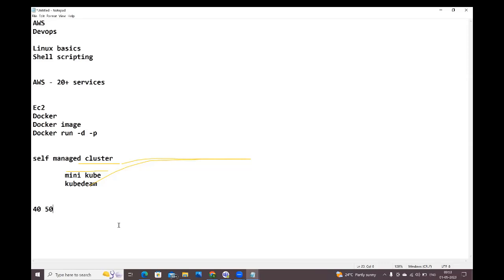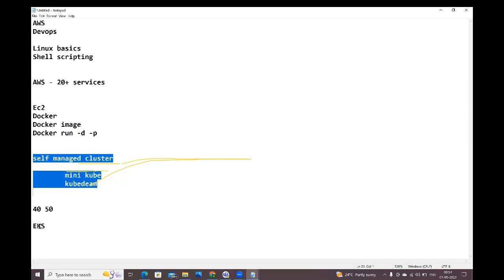No, I can't remember this many commands. I can't manage the self-managed cluster, guys. I can't manage the cluster if there is any problem. No problem. AWS is providing one service, EKS, Elastic Kubernetes Service. You can use this service to deploy your applications. You no need to create the self-managed clusters here.